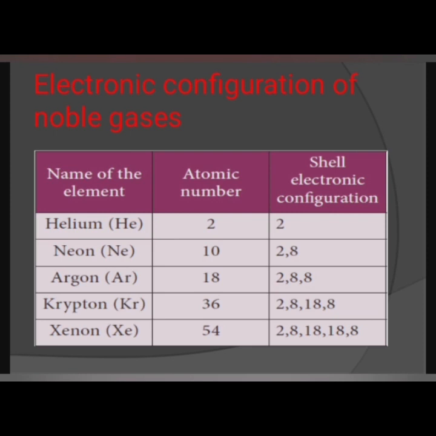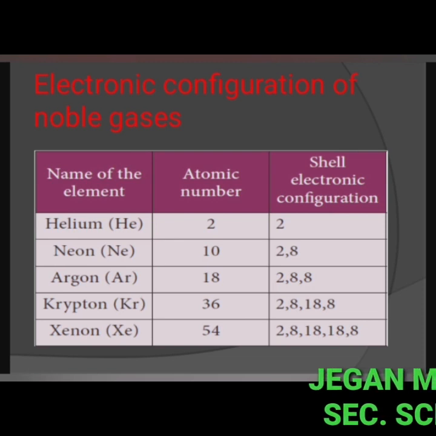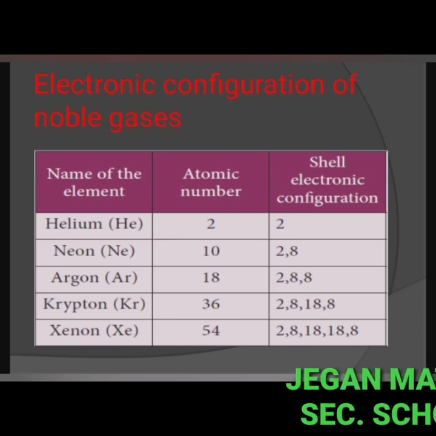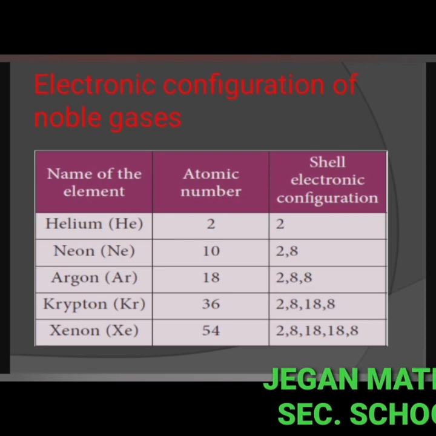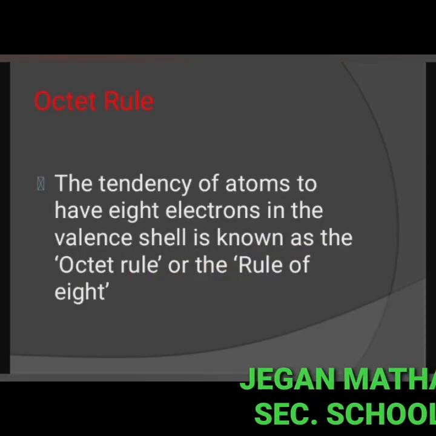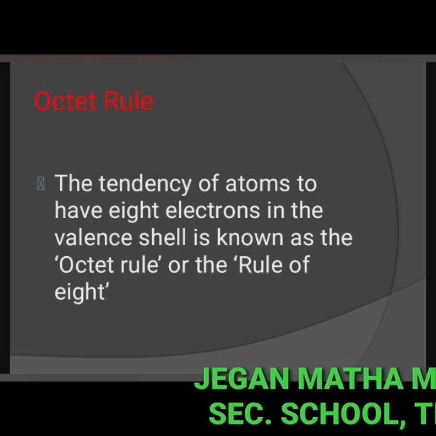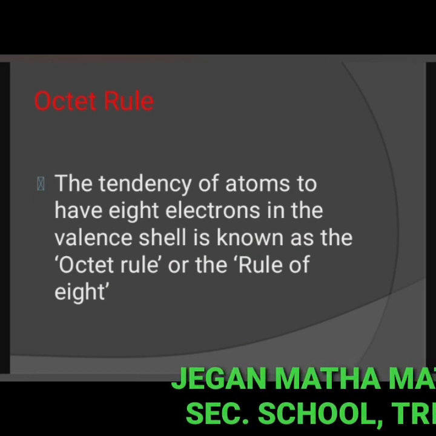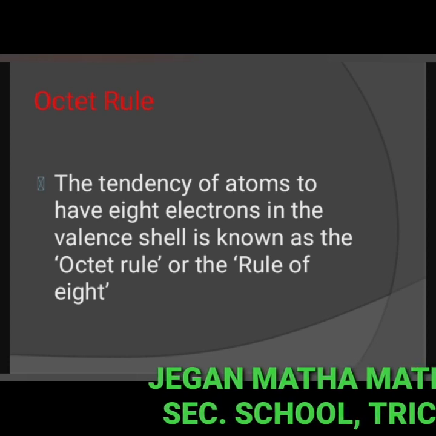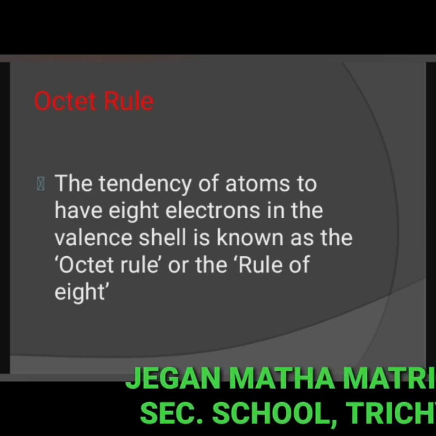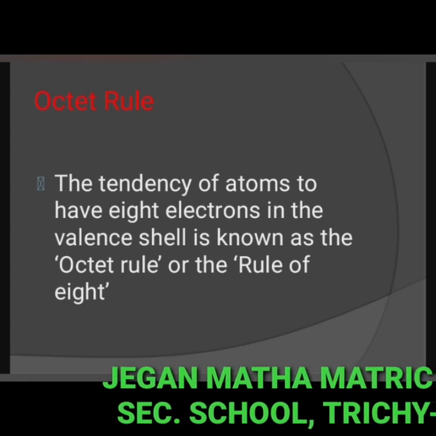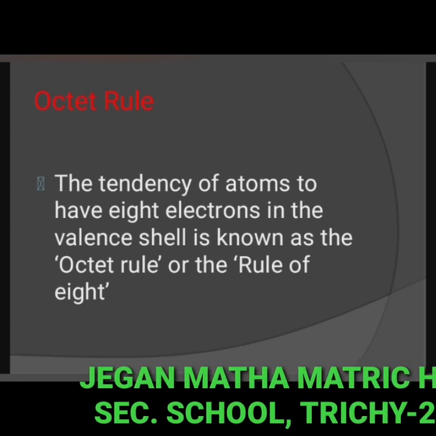Based on the noble gas electronic configuration, Kozal and Lewis proposed a theory in 1916 to explain chemical combination between atoms, and this theory is known as electronic theory of valence or octet rule. According to this, atoms of all elements other than inert gases combine to form molecules because they have incomplete valence shell and tend to attain a stable electronic configuration similar to noble gases.